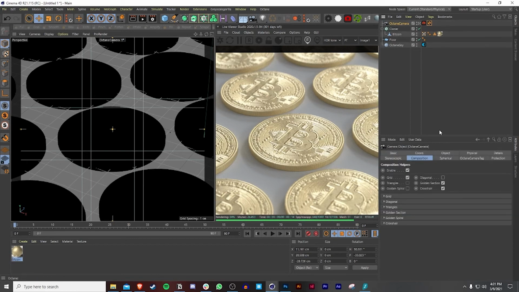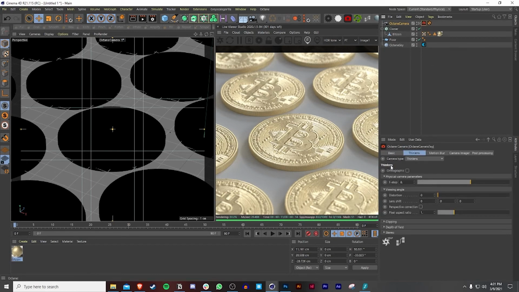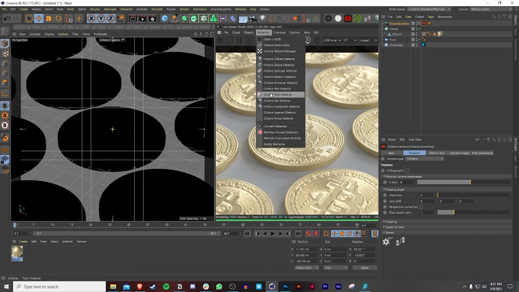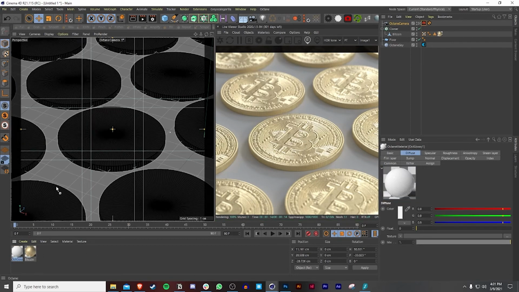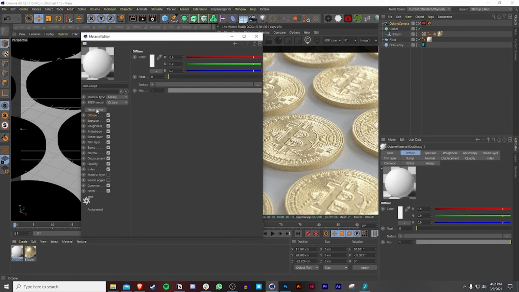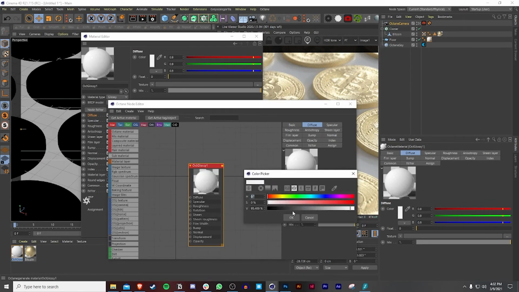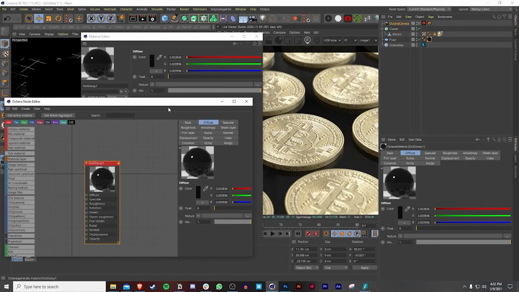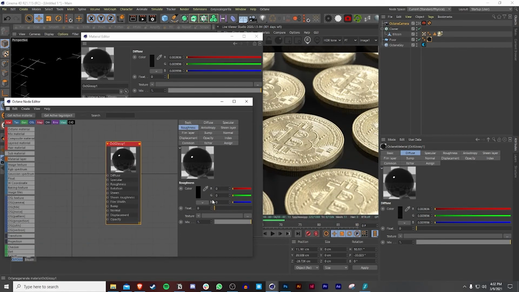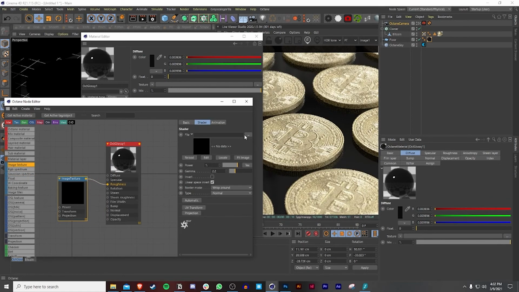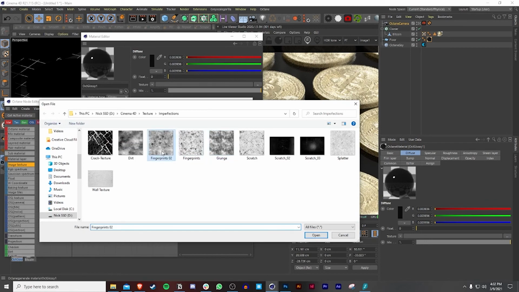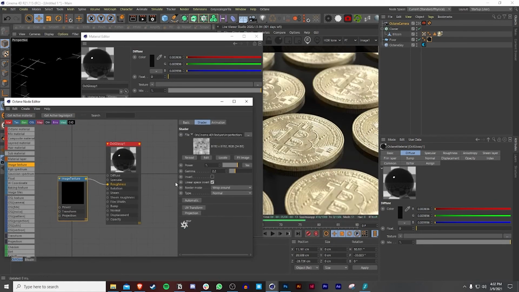Okay, so now what I also want to do is give texture to the plane. So what I'm going to do real quick, just not to put a lot of time into it, I'm just going to bring an Octane glossy material and then bring the diffuse to like a black. So something like this, and then just go to the roughness, get an image texture real quick, set the roughness, and then bring, I don't know, let's bring a fingerprints out too. And now it's starting to look really good.